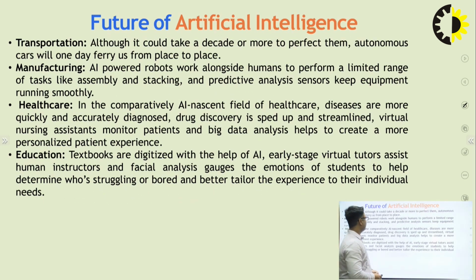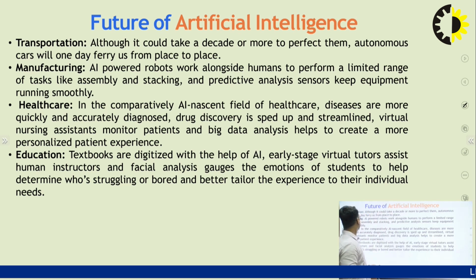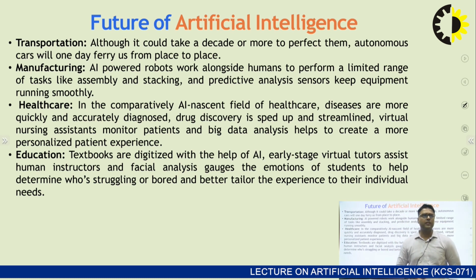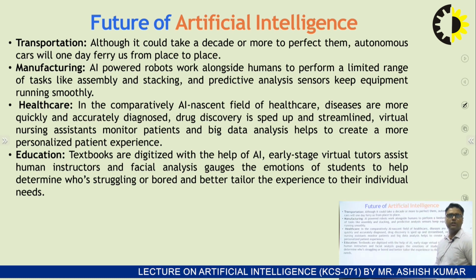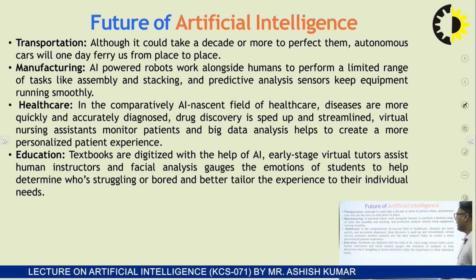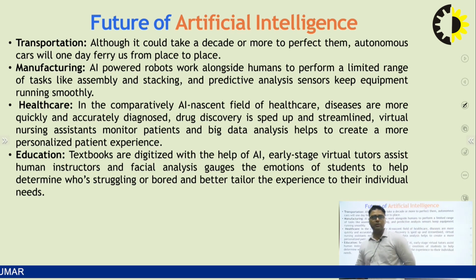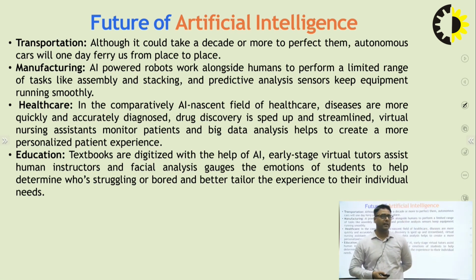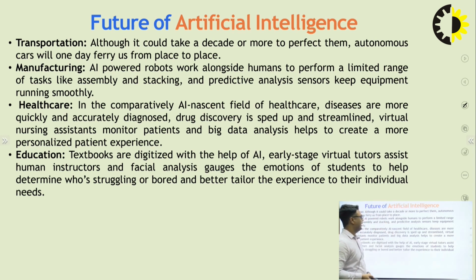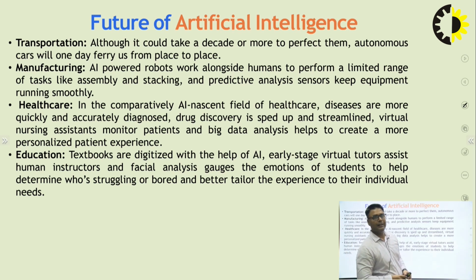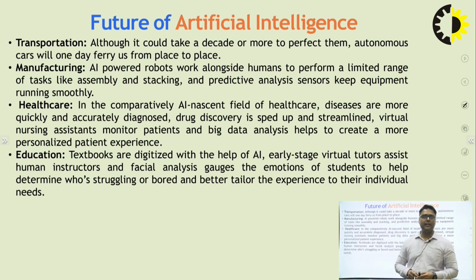Next and last slide: the future of artificial intelligence. It is used in transportation, manufacturing, healthcare and education. In transportation, all of you have seen self-driving cars, where AI is used properly. In manufacturing, AI-powered robots work alongside humans to perform a limited range of tasks like assembly and stacking, and predictive analysis sensors keep equipment running smoothly.